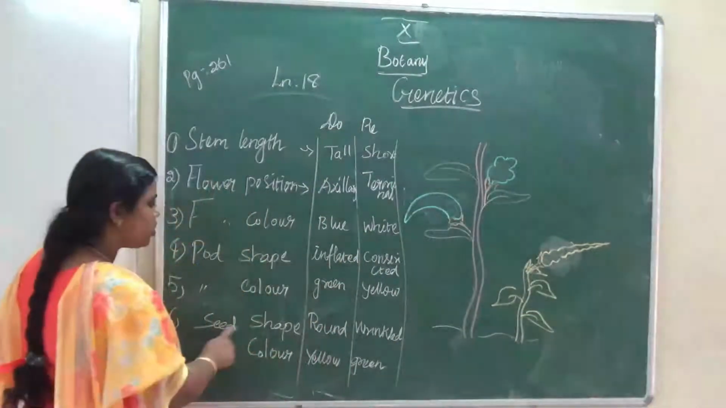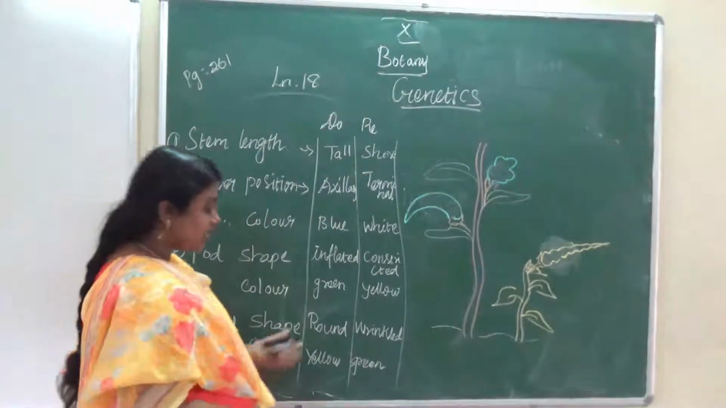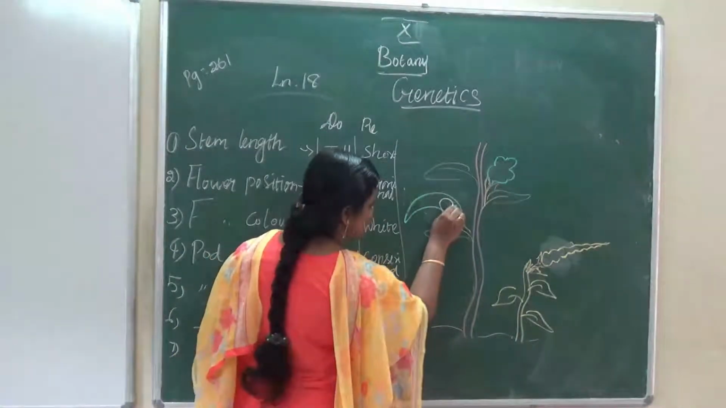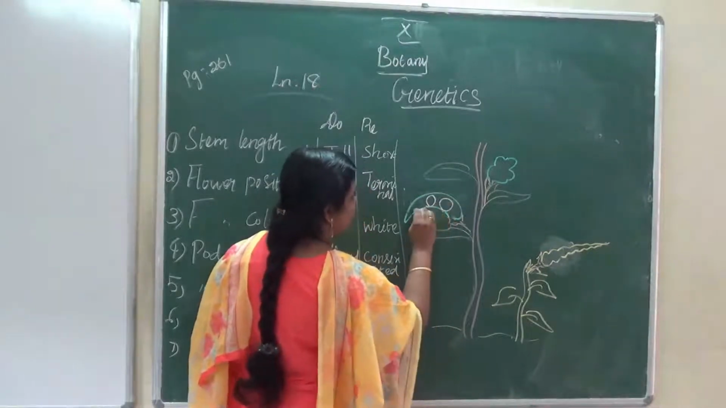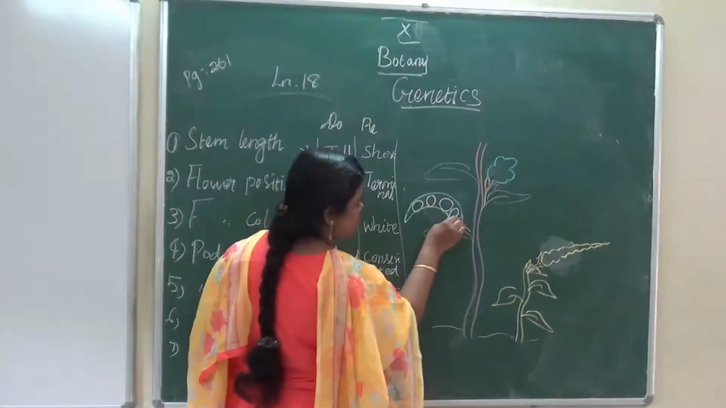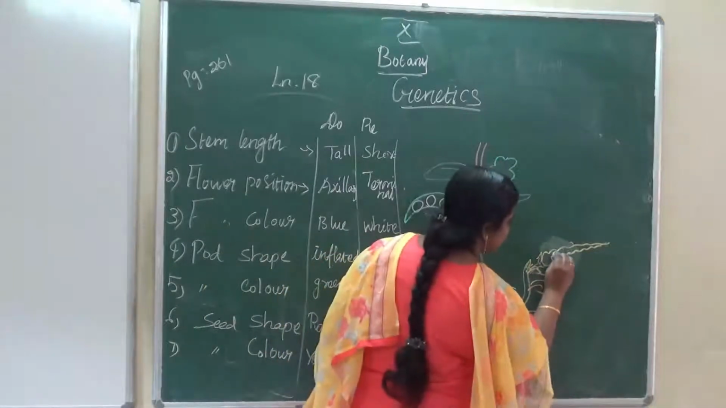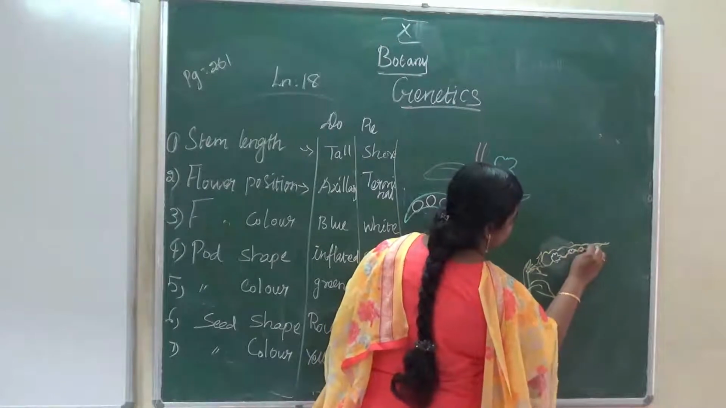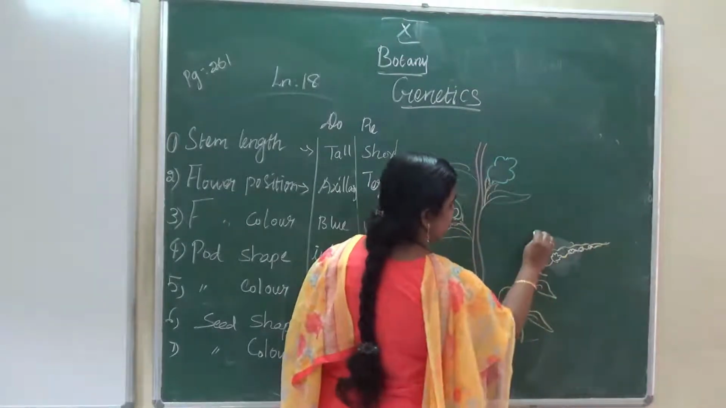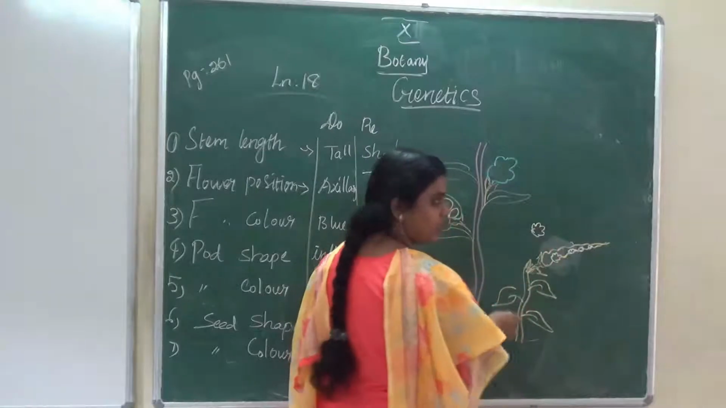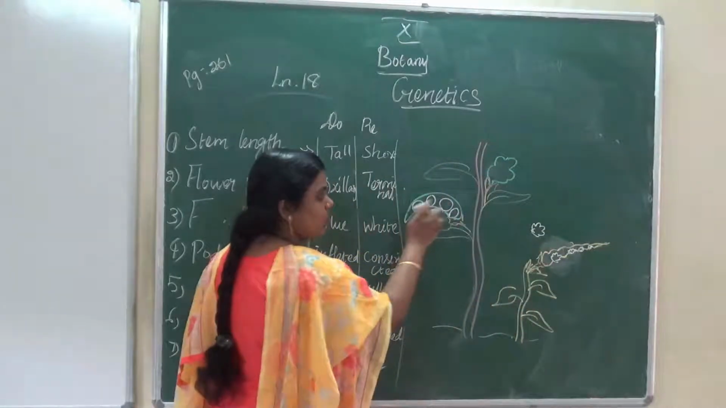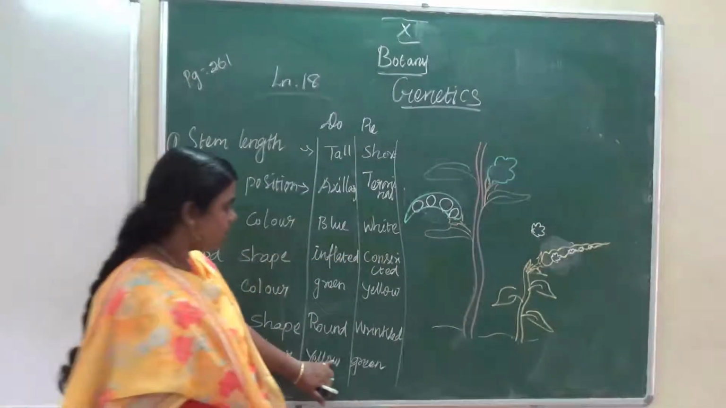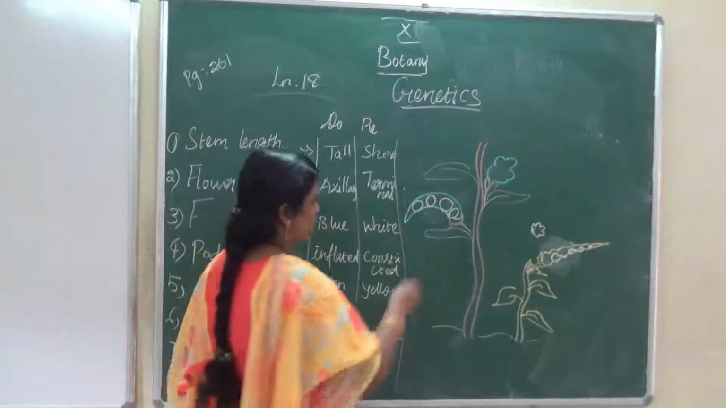Okay, and the next one, seed shape. One seed shape is round, but the other seed shape is wrinkled. This is for round, this is for wrinkled. The seed shape, and seed color: dominant is yellow.